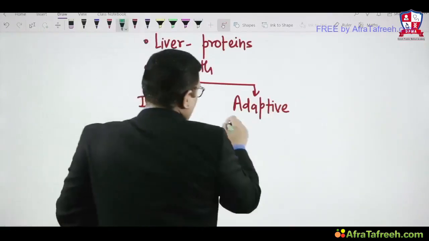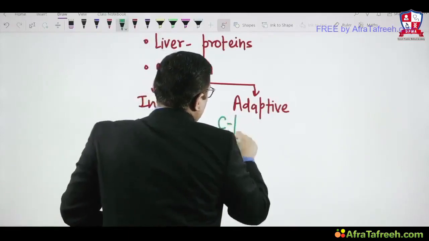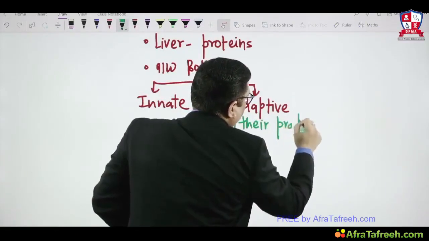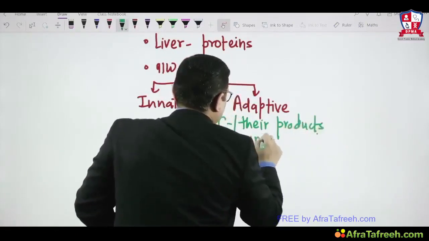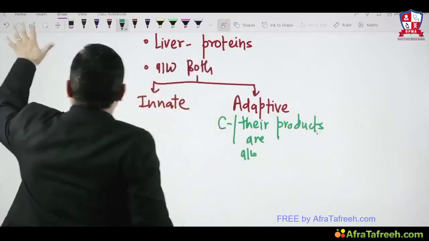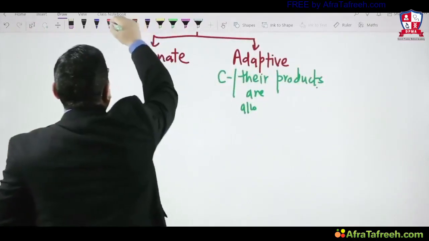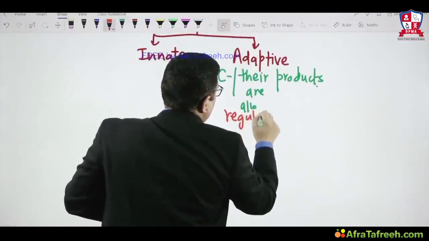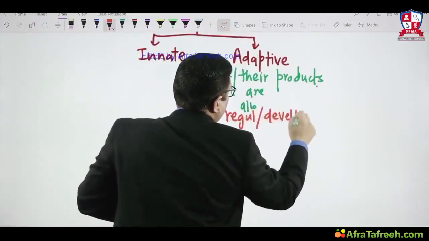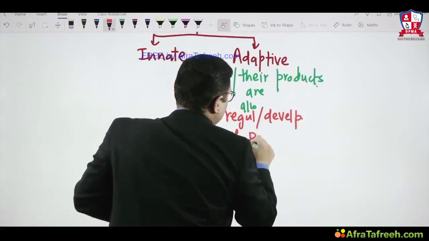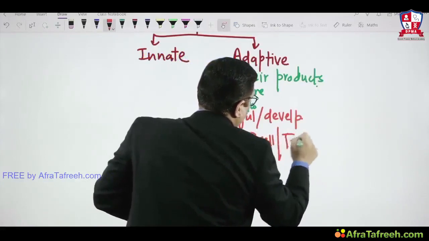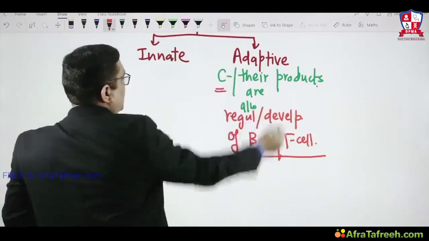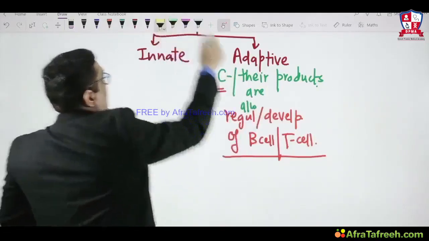Why it is associated with, or how it is associated with? Because complements and their products are associated with regulation and development of B cells and T cells. So B cell and T cell development is associated with complements and their byproducts. So that is how we can understand a very new piece of information.